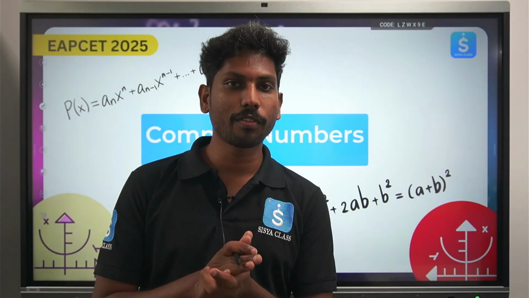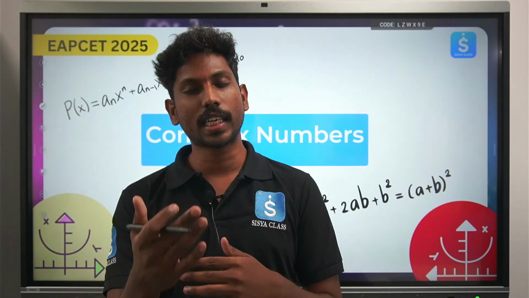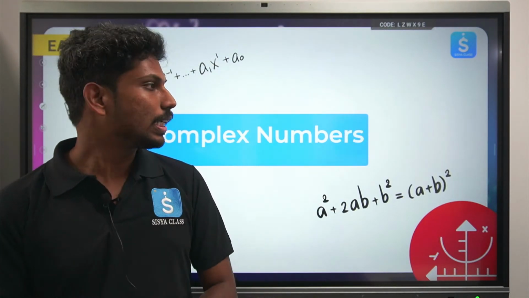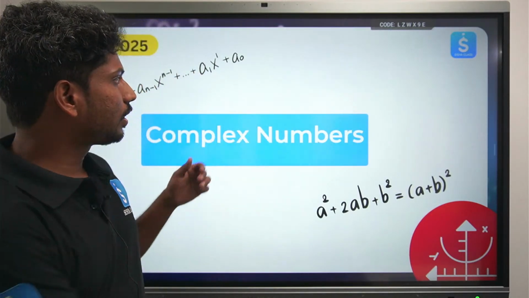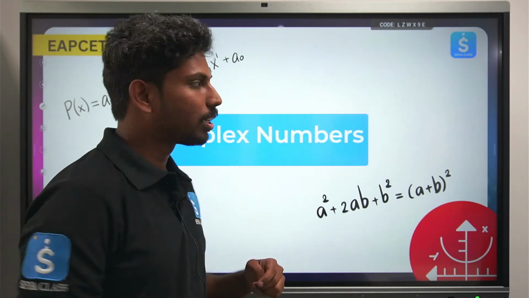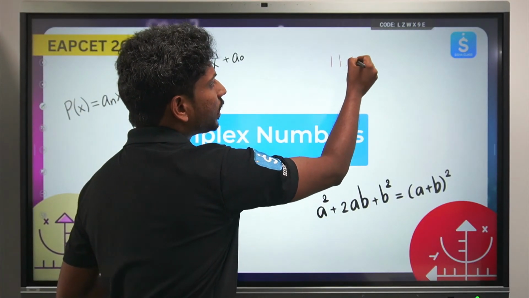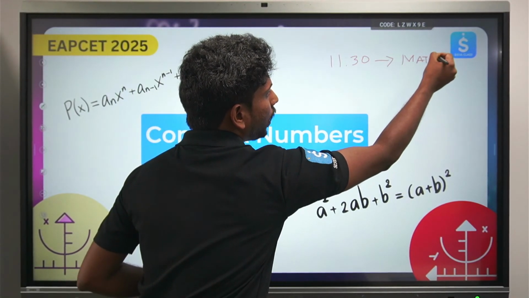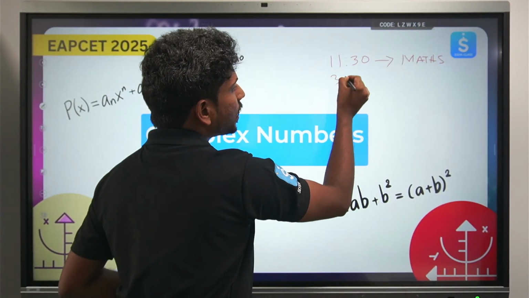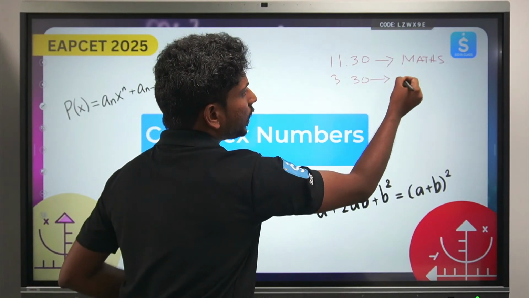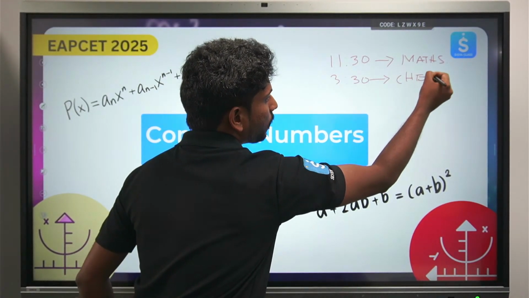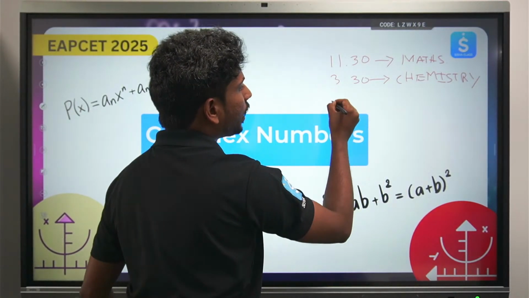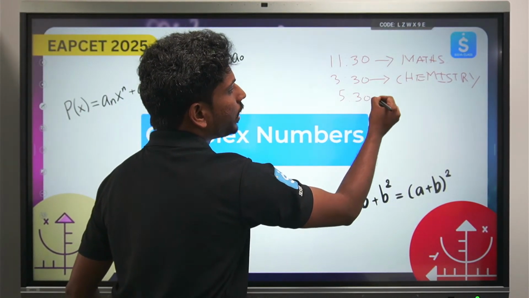So before I start the session, I would like to first clarify a few doubts, especially regarding the timings of the class. Actually, there are totally 3 slots. First, the 11:30 batch, this is completely maths. And again we have class at 3:30, this 3:30 class is chemistry. And then we have class again at 5:30, this is again maths.